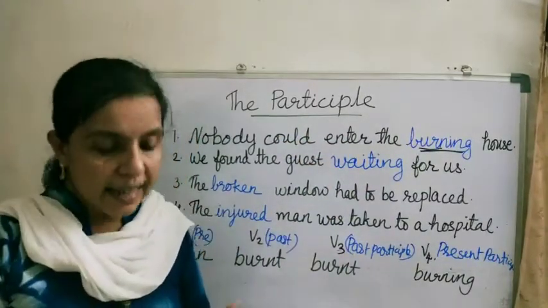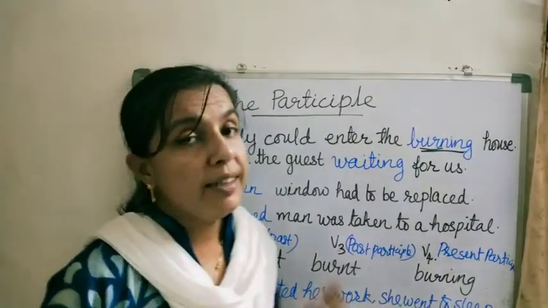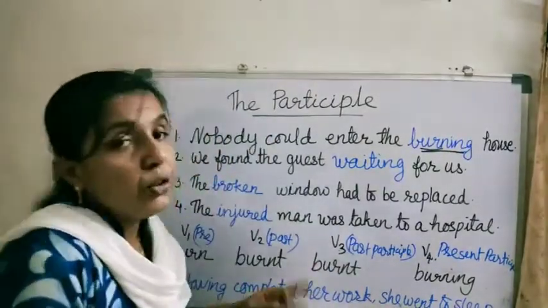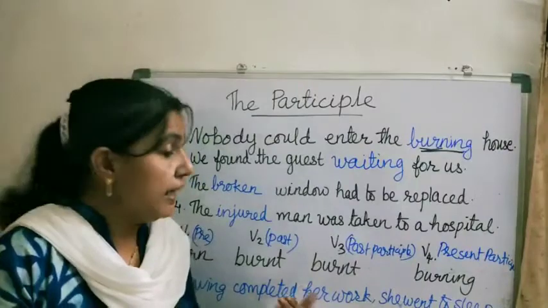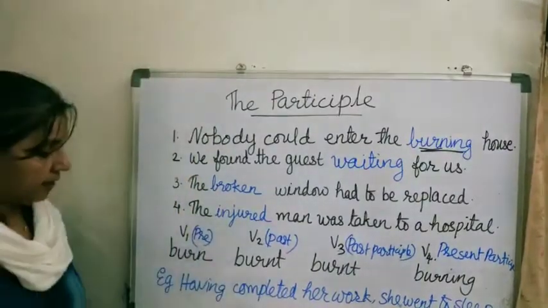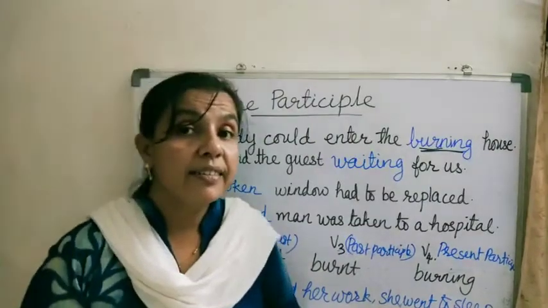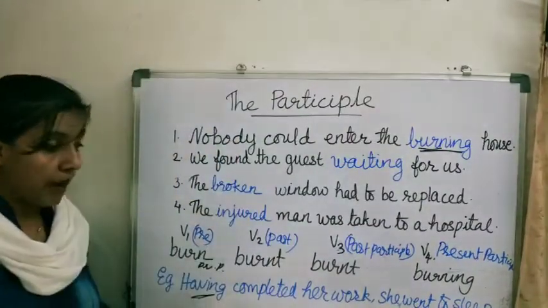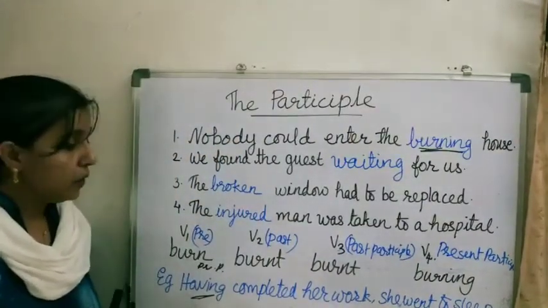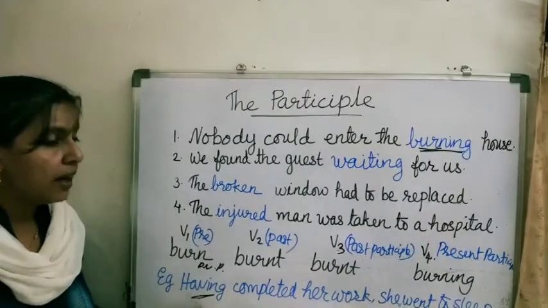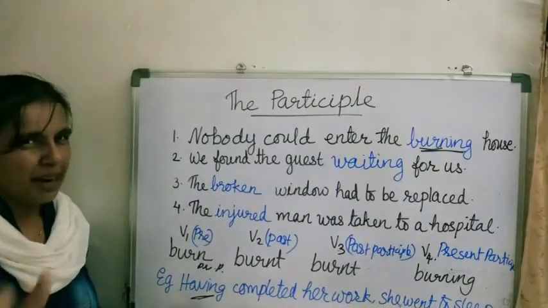Let us see the example. After completing her work, she went to sleep. Yes, having completed is the present participle, but the action is completed in the past. Got it? So yes, this is known as the perfect participle.